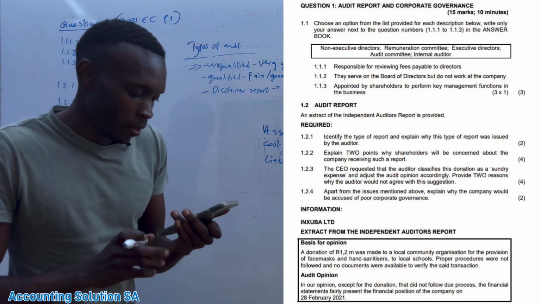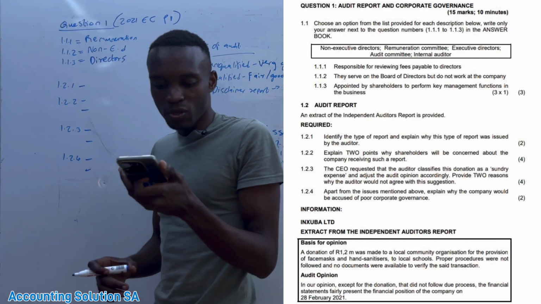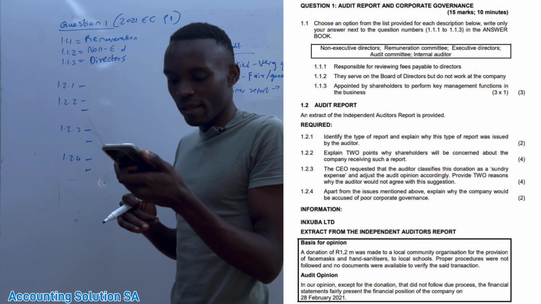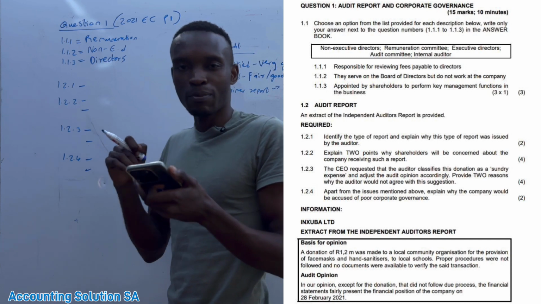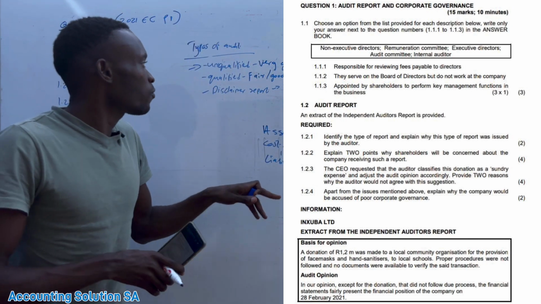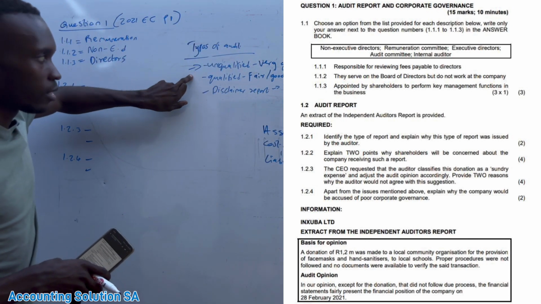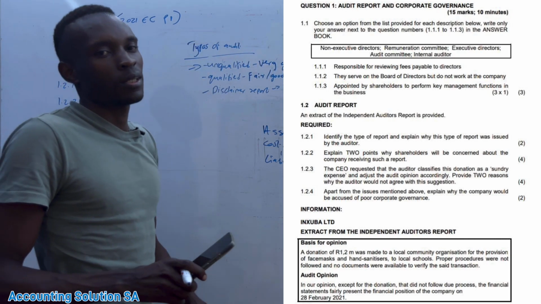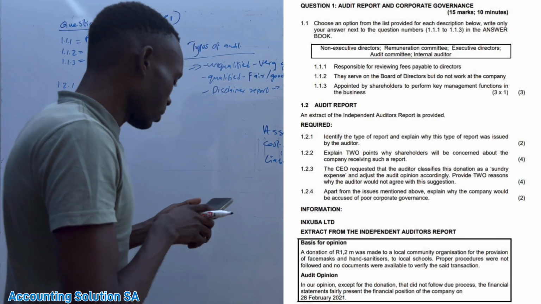Now let's check the audit opinion again. In our opinion, except for the donation that did not follow the due procedure, the financial statements were fairly represented. Which one is it? Obviously, it's going to be qualified. It's fair, but there is a donation that is still questionable. Okay.